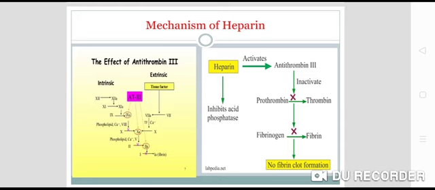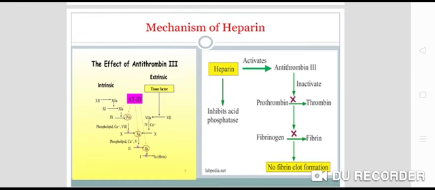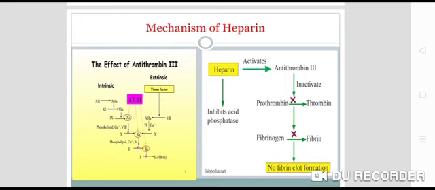Heparin binds to antithrombin 3. There is a formation of heparin-antithrombin 3 complex, which inhibits conversion of prothrombin to thrombin and fibrinogen to fibrin. So there will be no fibrin clot formation. It also inhibits lipoprotein lipase, so it reduces the blood lipid level. It has also some antiplatelet activity at a higher dose.